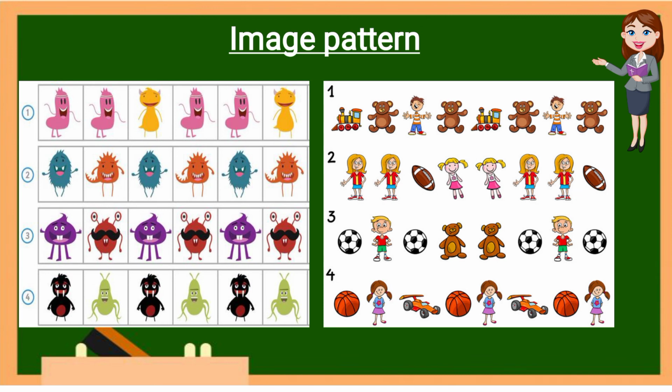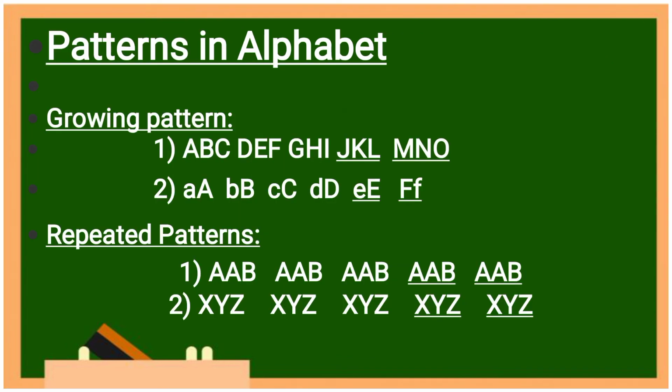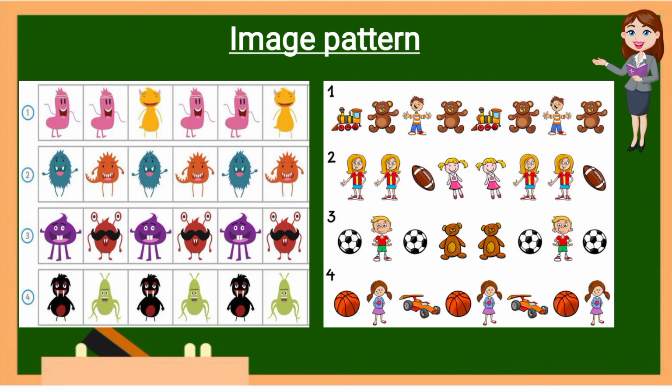Okay, students. And this is the image pattern. Check. Here in the image pattern, you can see 2 purple insects are there, then 1 yellow, 2 pink and 1 yellow. Downside, if you observe, again here growing and repeated things will come.